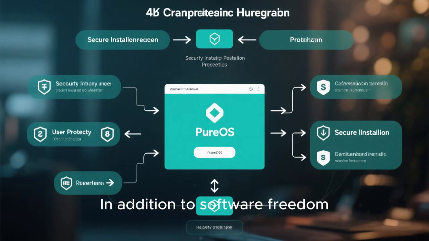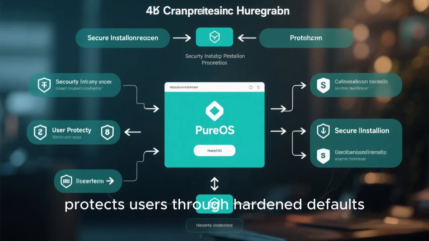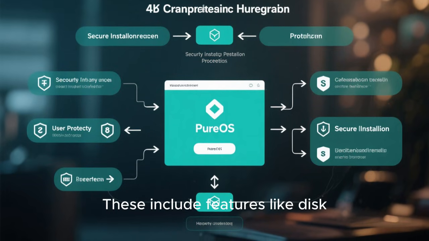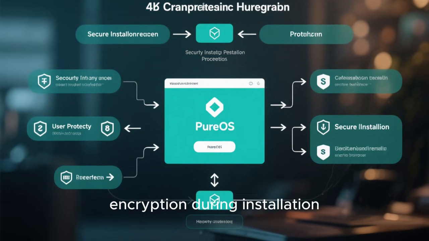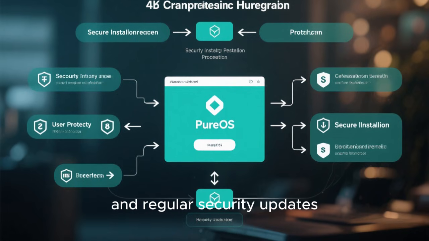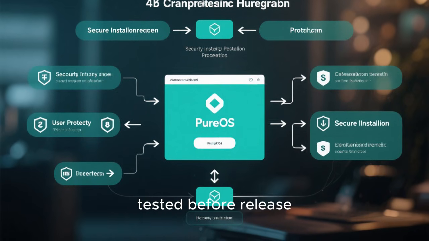In addition to software freedom, PureOS protects users through hardened defaults. These include features like disk encryption during installation, secure boot chains, and regular security updates that are rigorously tested before release.